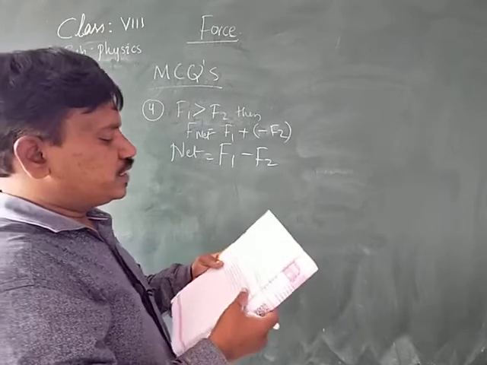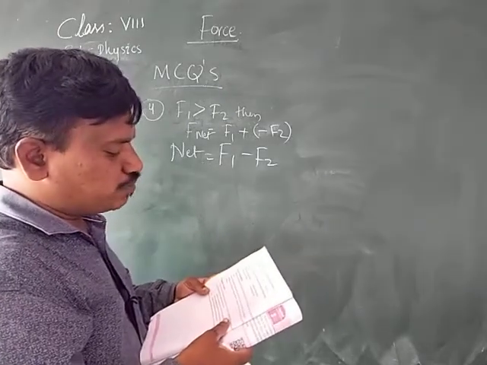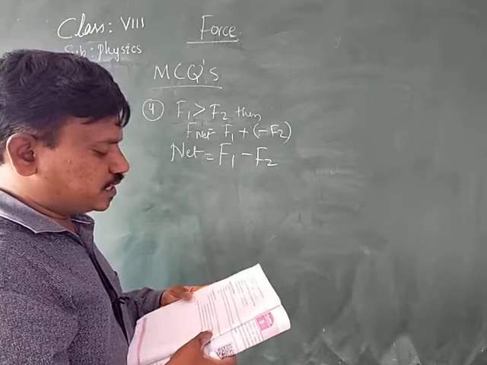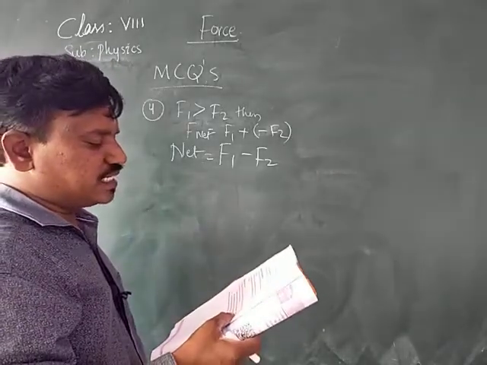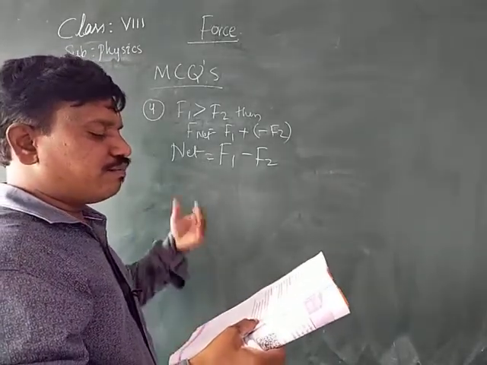Next, a situation where the effect of force leads to a permanent change in the shape of the object. He is asking which is the permanent change.